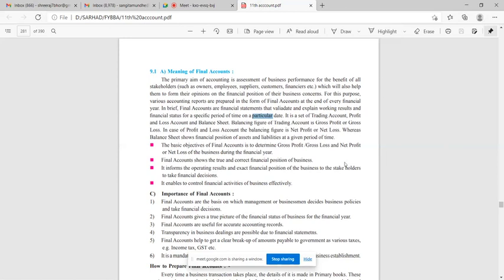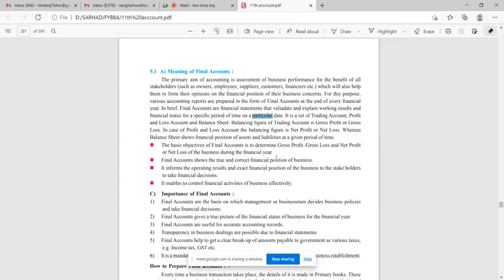So what is the purpose of trading account? To find out gross profit or gross loss. What is the purpose of profit and loss account? To find out net profit or net loss. And why is balance sheet prepared? Balance sheet is prepared to know the financial position of assets and liabilities at a given period of time. The basic objectives of final accounts are to determine gross profit, gross loss, and net profit, net loss of the business during the financial year.